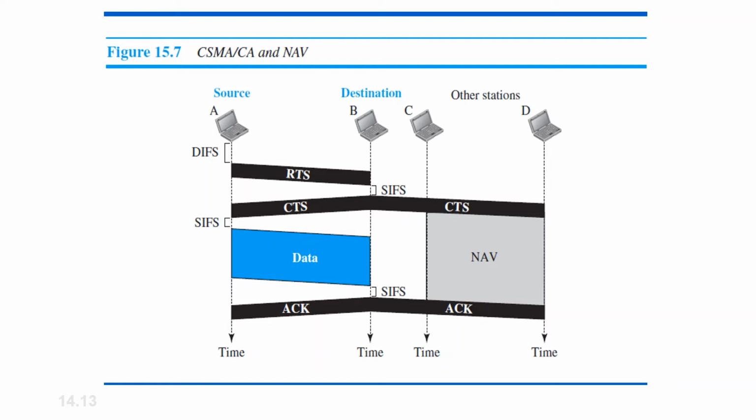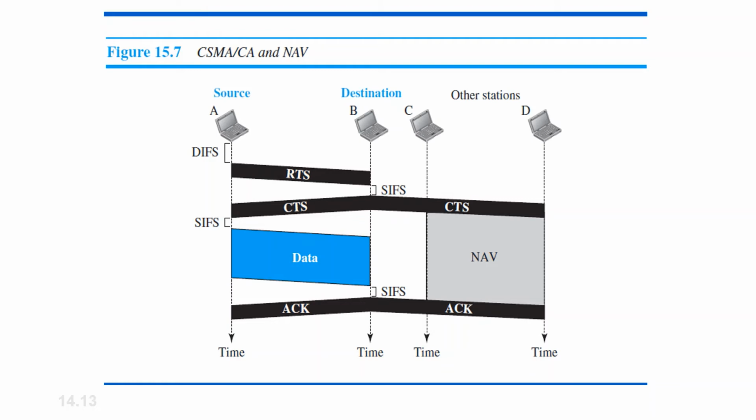So how do we resolve this problem? The simplest solution for this is the RTS and CTS approach. What is RTS? It is ready to send, and CTS is clear to send. These are two subtypes in a control frame, which we will discuss in the future slides.